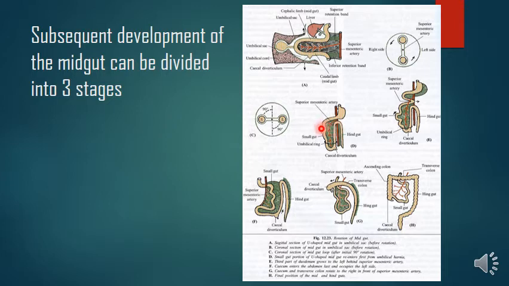Then this cephalic limb or the right limb undergoes enormous enlargement, increases in its length. So this is arranged in a series of coils now. Okay, it was a straight tube here, right? It was a straight tube here, but now in the second stage it has become coiled because of its rapid growth in length.